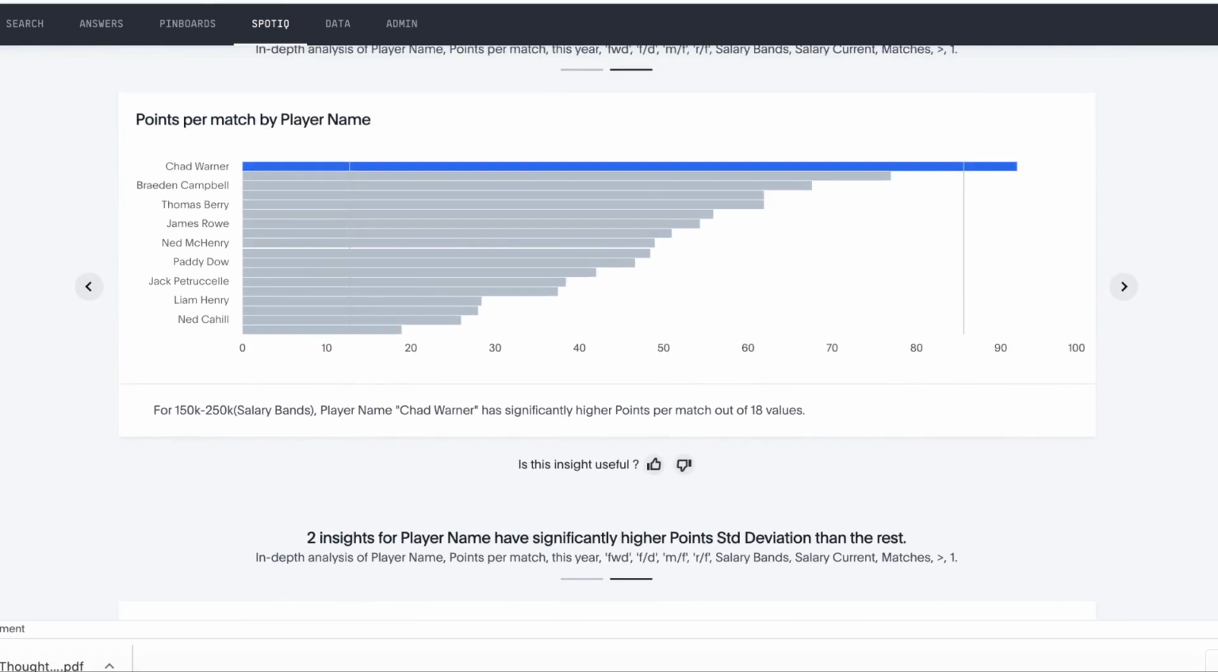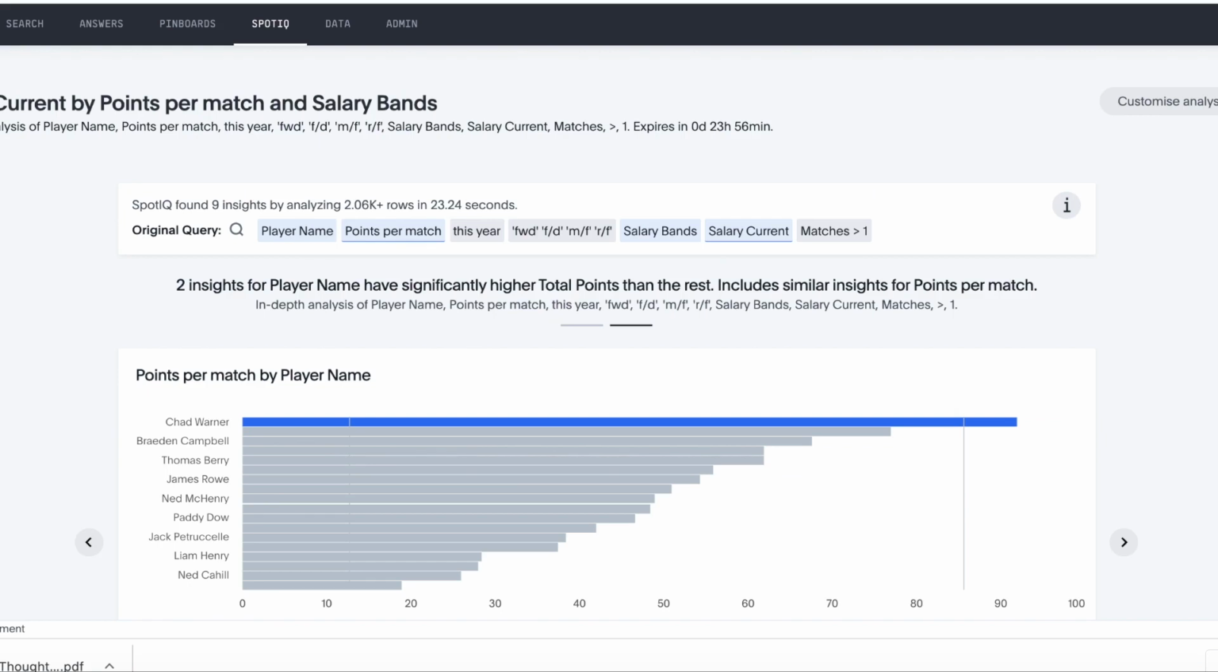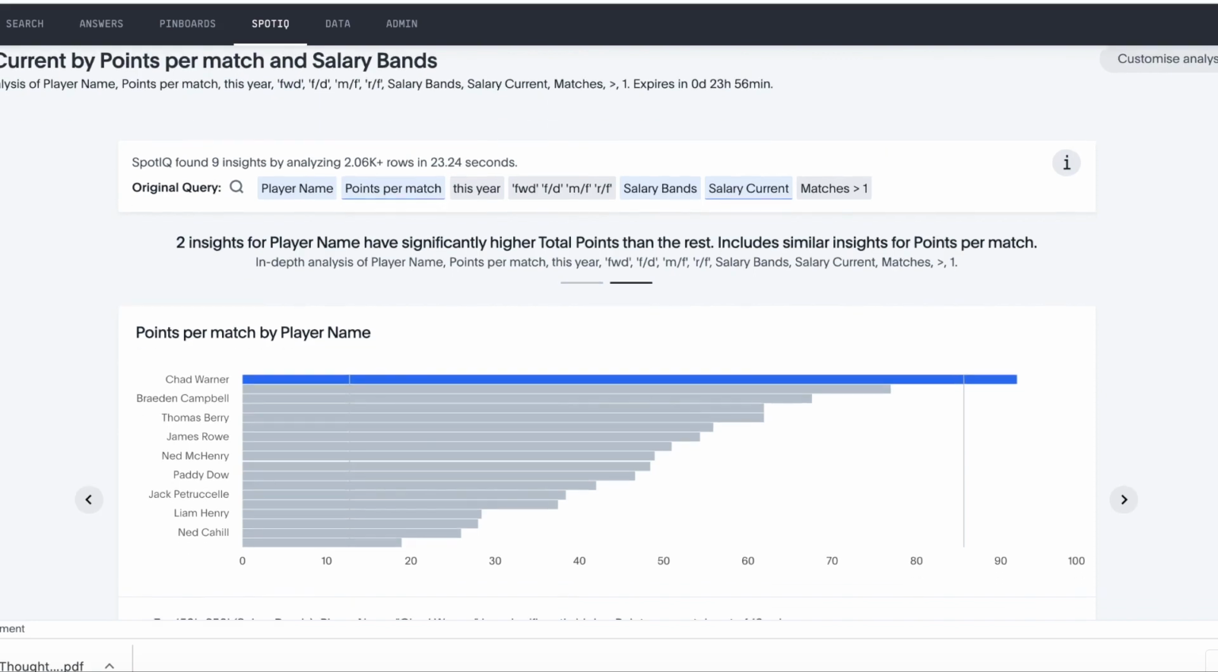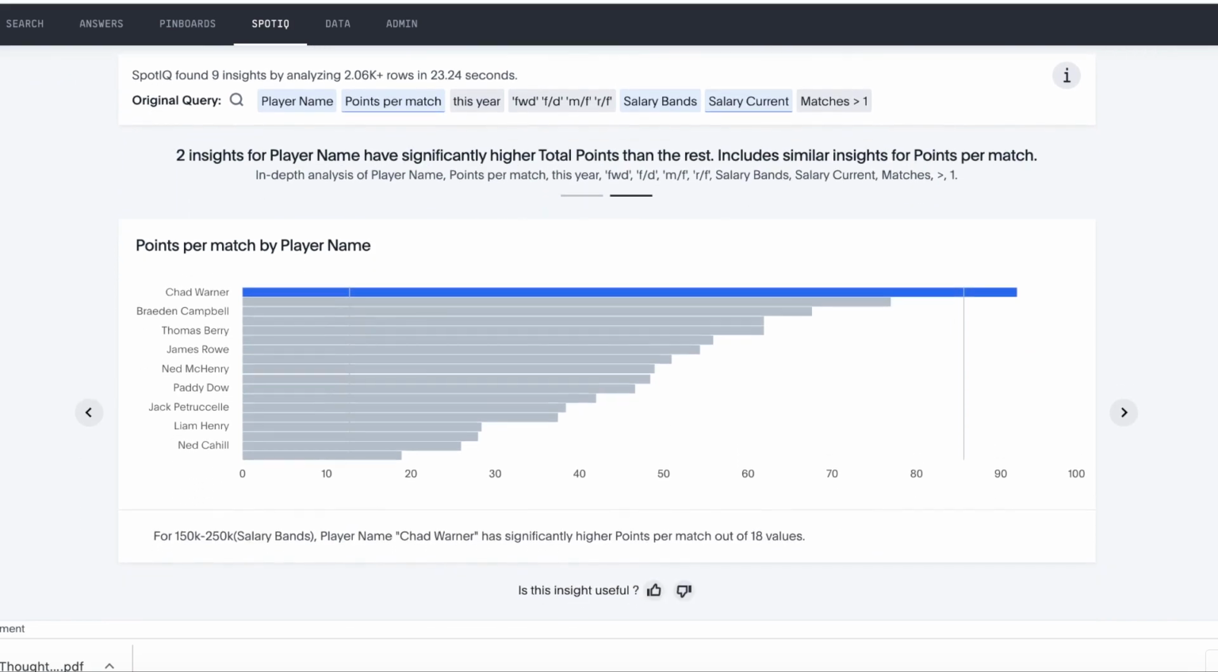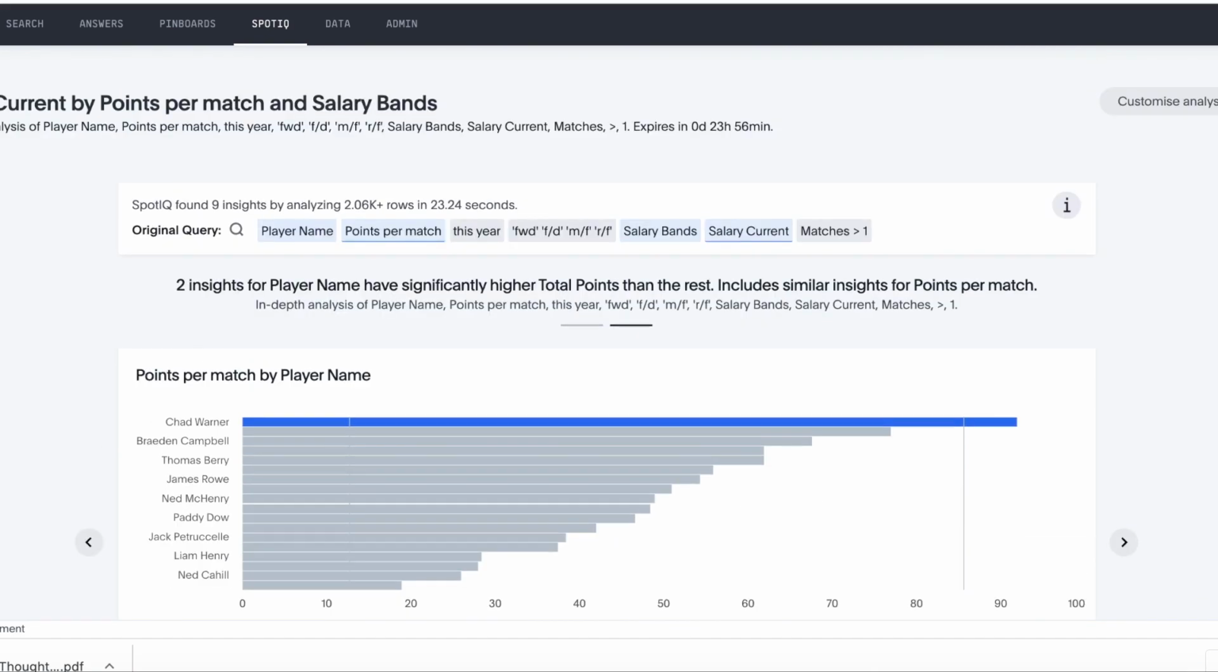We had a quick look at how our forward line players are performing, and just wanted to share this component of the product here, SpotIQ, and how machine learning and artificial intelligence may be able to help us with our Supercoach performance.